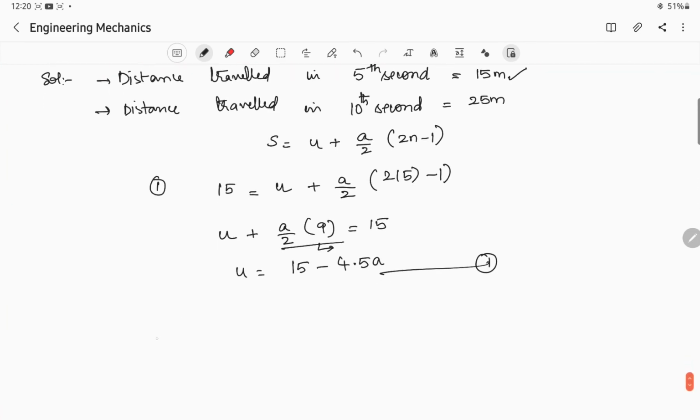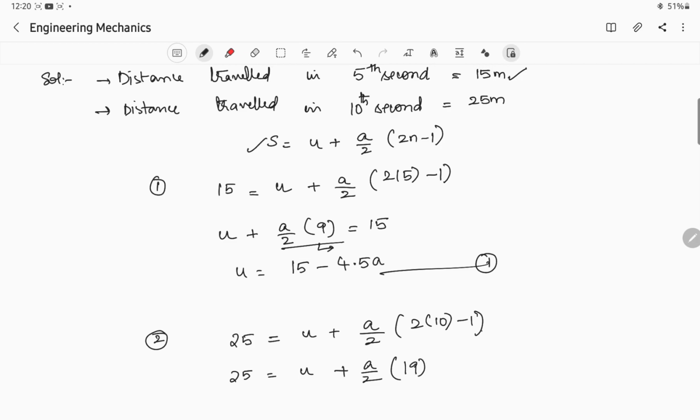Now we'll take down another thing, the distance traveled in 10 seconds. What is the distance traveled in 10 seconds? 25 meters. Substitute here in this equation: 25 is equal to u plus a by 2 into 2 into 10, minus 1. Simplify this one: 25 is equal to u plus a by 2 into (2 tens are 20, minus 1 is 19).